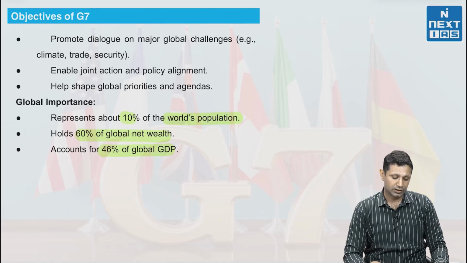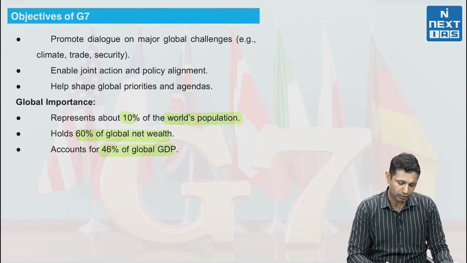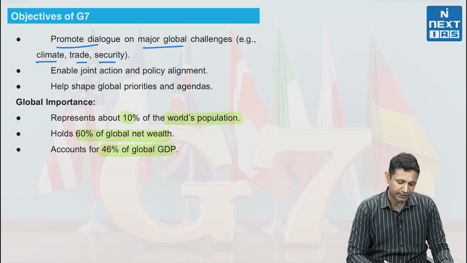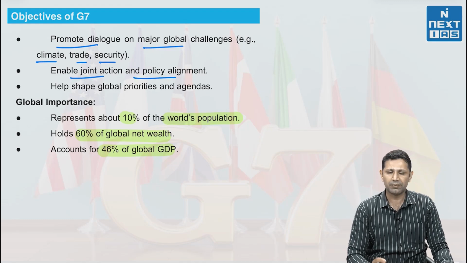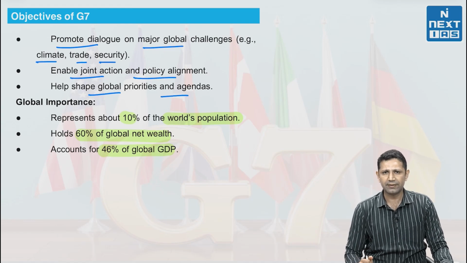Now next are the objectives of G7. The objectives include, foremost, promoting dialogue on major global challenges like climate change, trade related issues and security related issues. It enables joint action and policy alignment of various developed countries, and it helps in shaping the global priorities and agendas. Why is this G7 important?